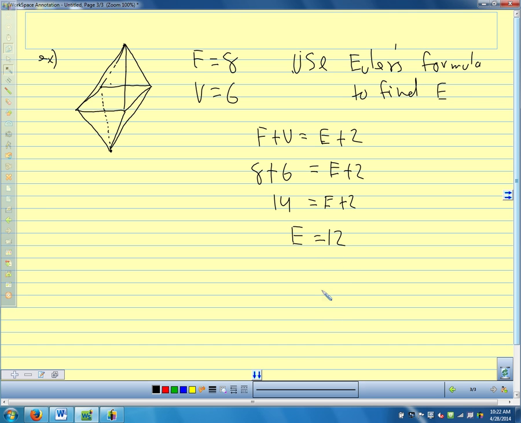So this polyhedron would have 12 edges. And it wouldn't be hard to count the edges, but we just wanted to use Euler's formula. All right, questions there?